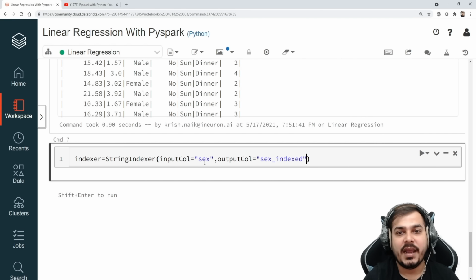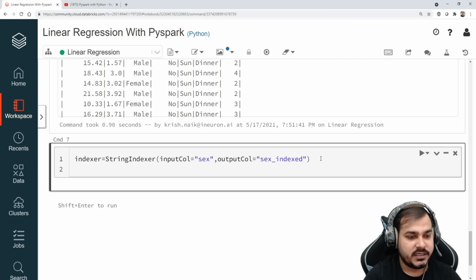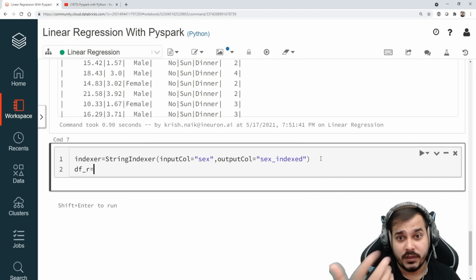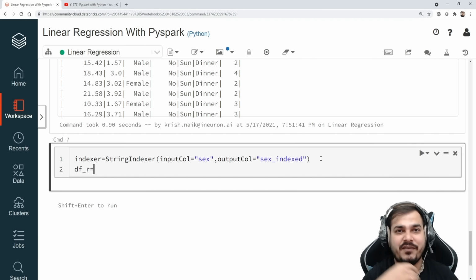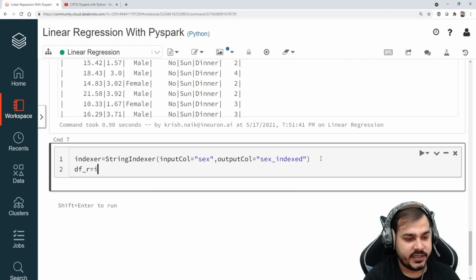Now here what we are actually doing, guys, is giving my sex column, and this sex column will be converted into an ordinal encoding with the help of the StringIndexer. In the next step, probably I can create another data frame, so I'll write df_r, because I don't want to change that df and run that particular code again. Now I'll say indexer.fit, and then I can use transform.